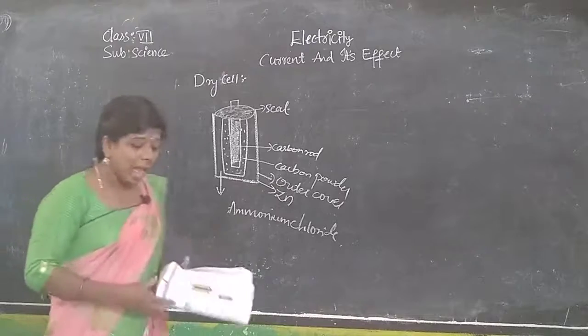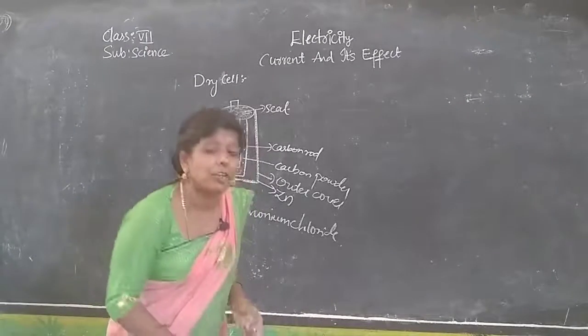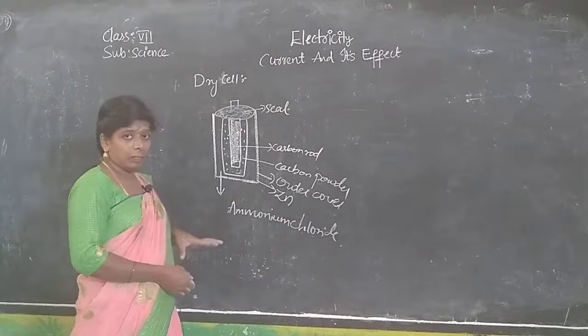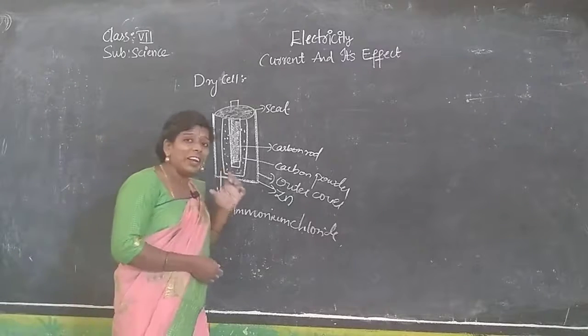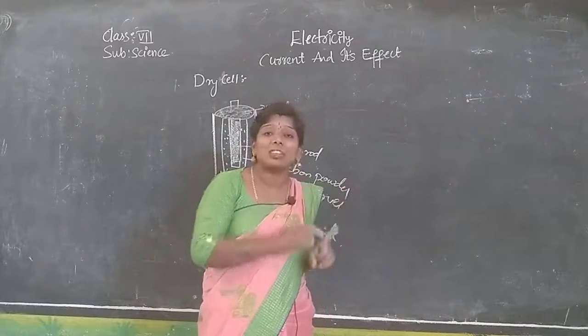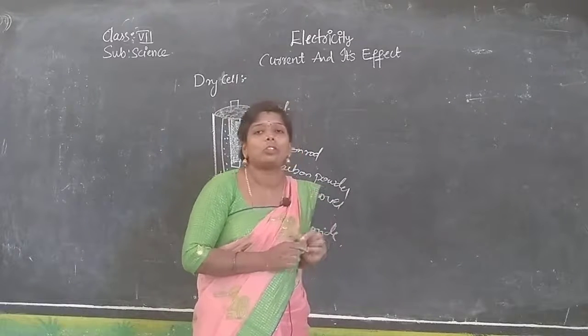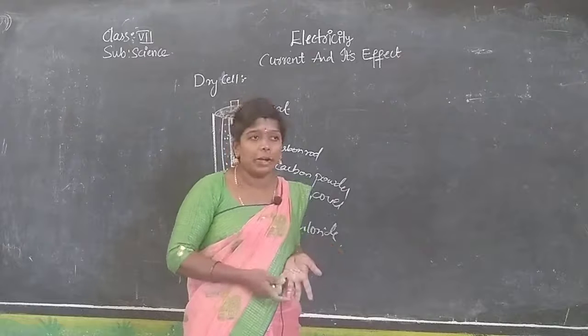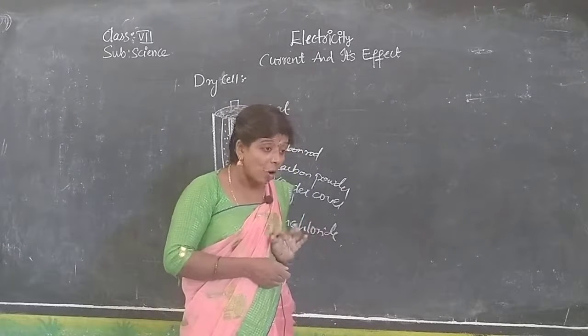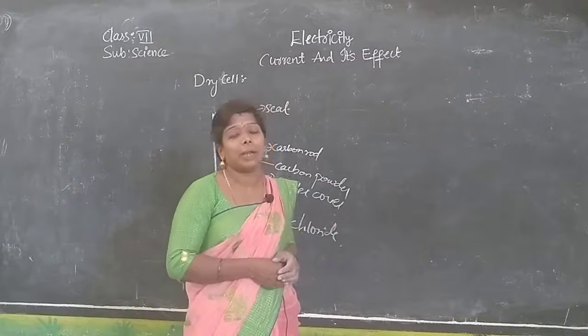Terminals. Have you seen them first? Have you observed the cell? What will be printed on the cell? The name will be printed, we know. I am not asking about the name of the company.